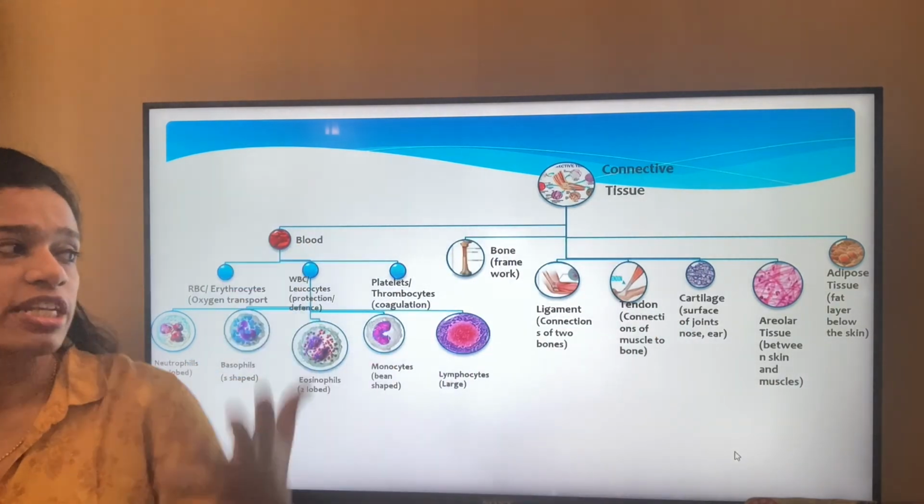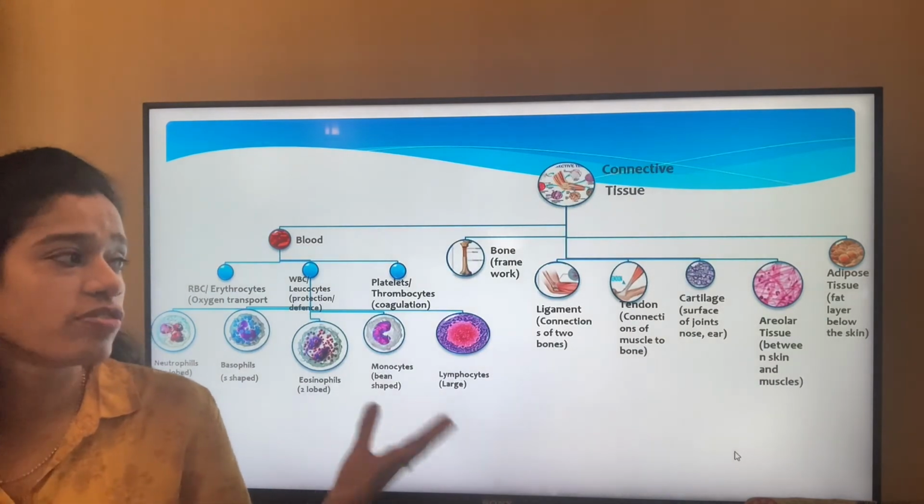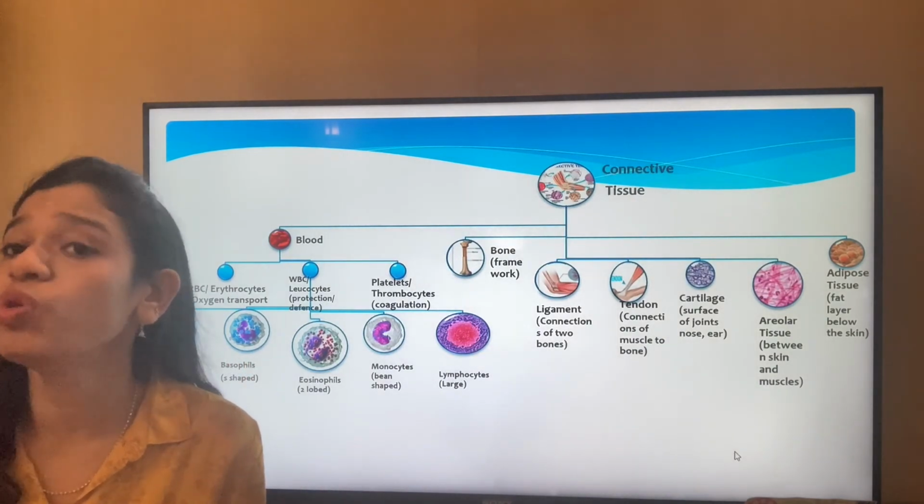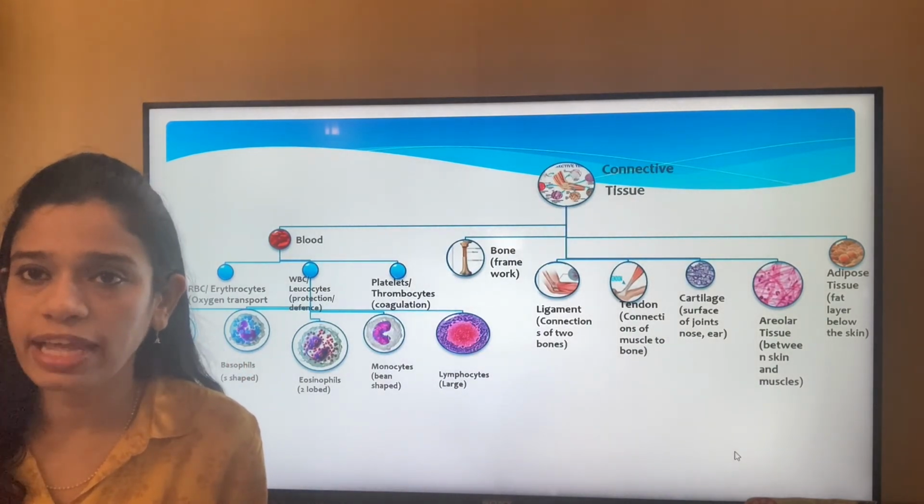The cartilage, that is the surface of the joints. It looks like a bone, but it is not as rigid as that of a bone.